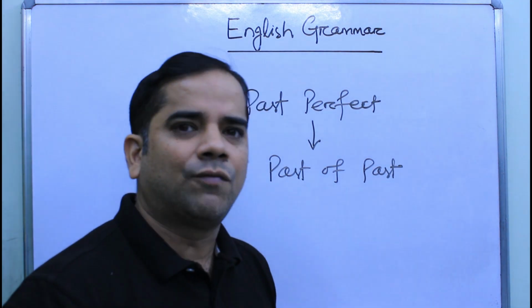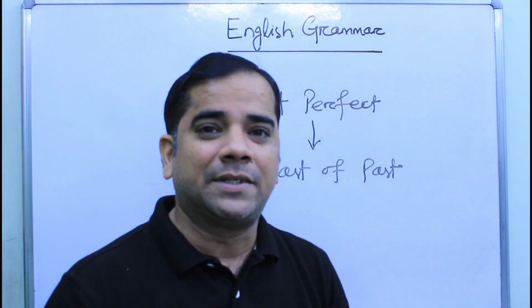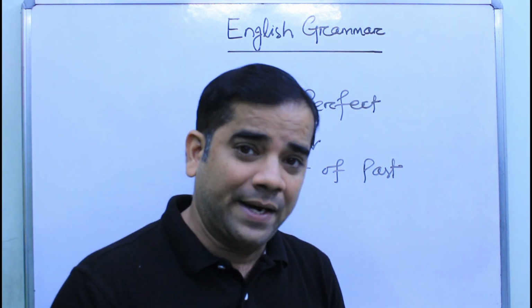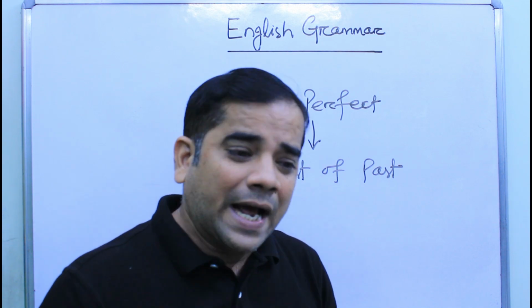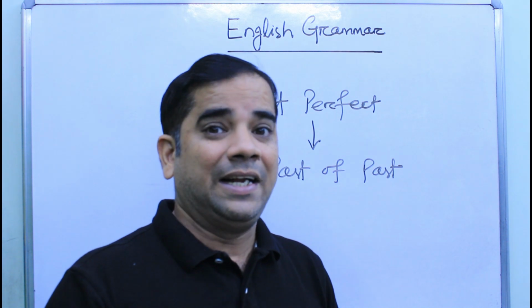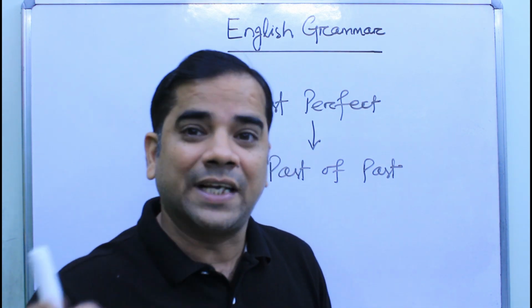You might be thinking, sir, what is past of past? Yes. Past of past means when we have two actions, those did not happen simultaneously in the past. So, one action had happened first, then the other action had happened. In that case, first action is the past of second action.